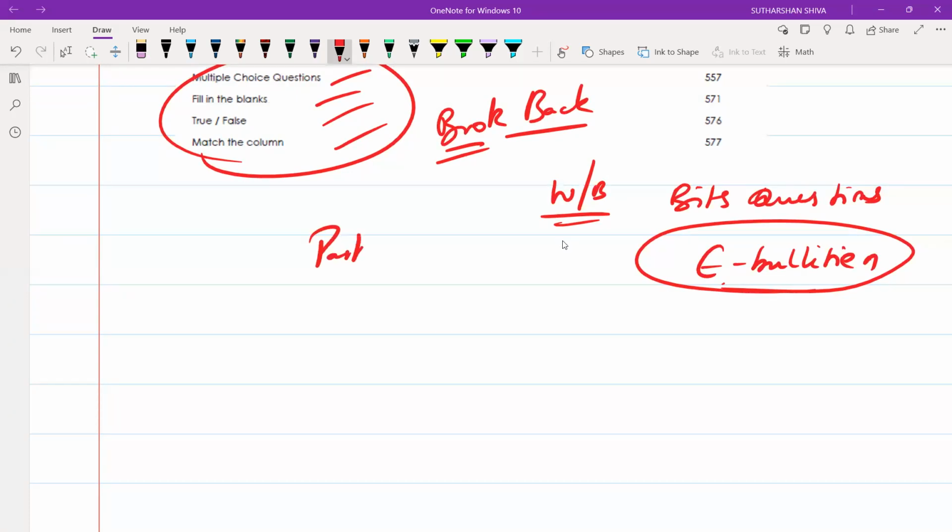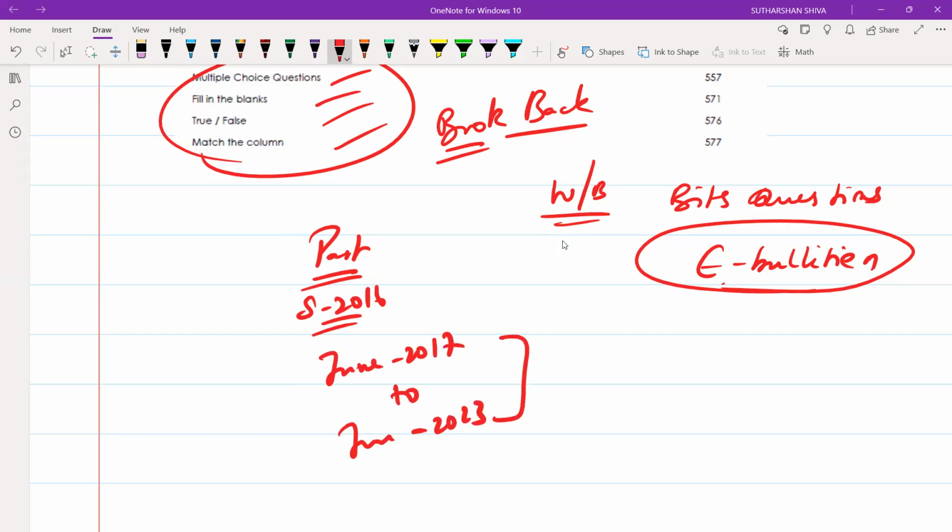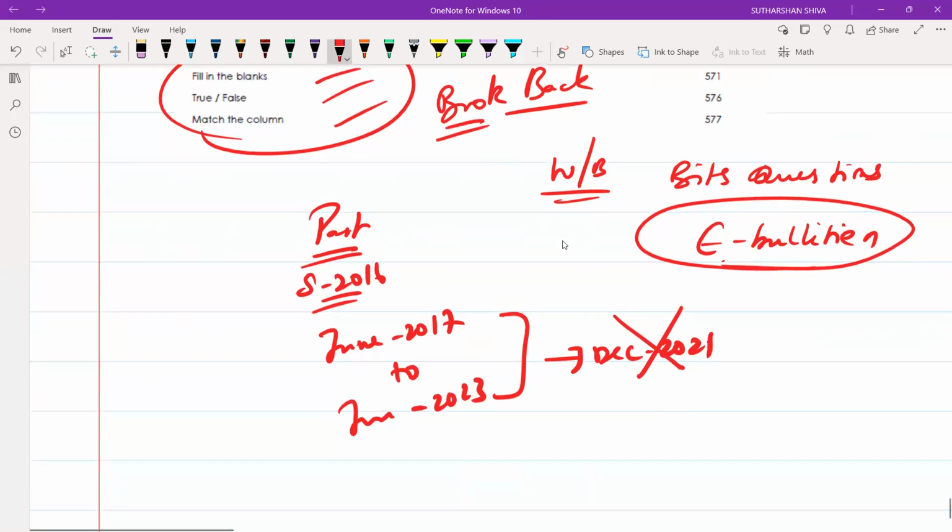Regarding past paper question solving, you can solve all the 2016 syllabus question papers starting from June 2017 to June 2023. In this, you will avoid December 2021. Remaining ones, you can solve each and everything under the past question papers. Do some sums. If you're going for 6 or 7 questions, at least solve 1 question paper with writing practice, by which you can easily get your marks.